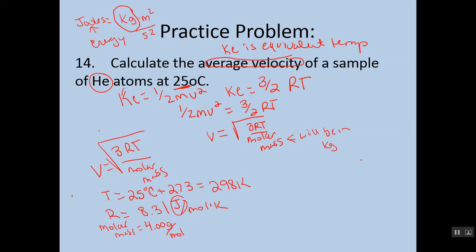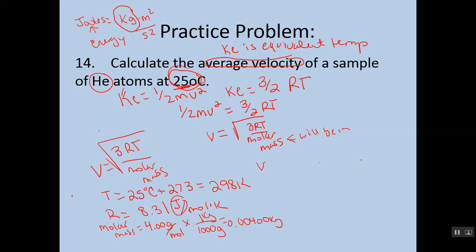You've never had to do that before, but just note that anytime you would be doing a velocity and energy problem, you're going to want your molar mass in kilograms. So we can do that by dividing by 1,000 grams per 1 kilogram. So really it's just 0.00400 kilograms. All right, so we've got that.